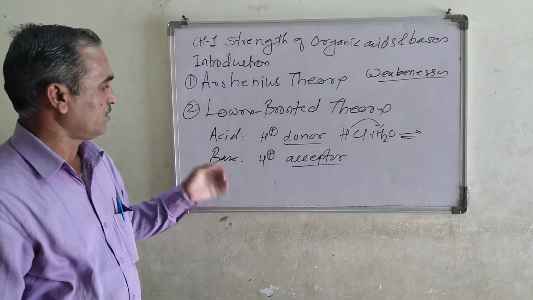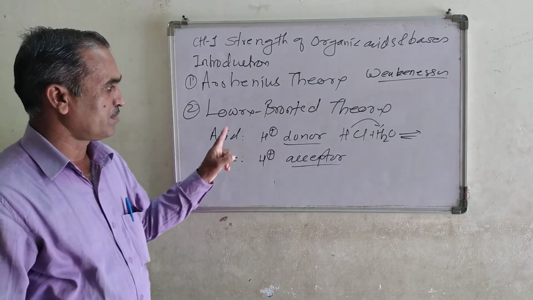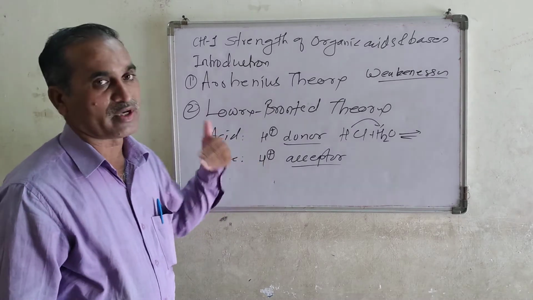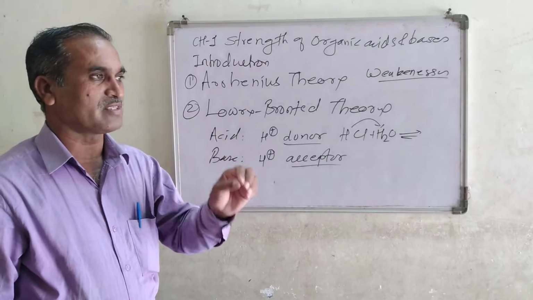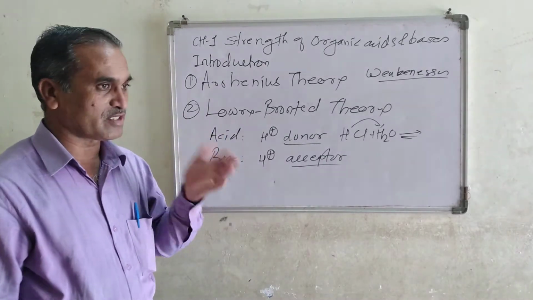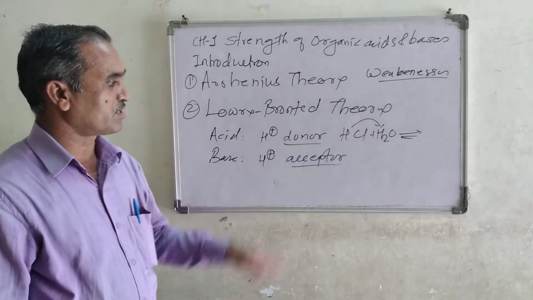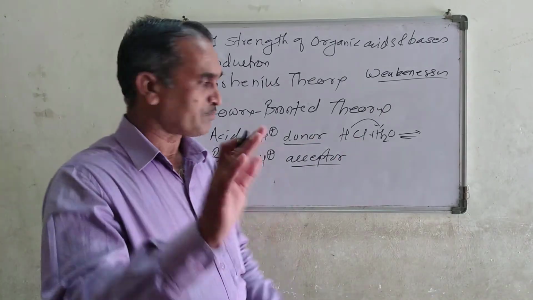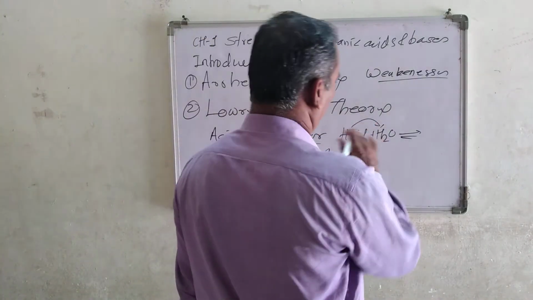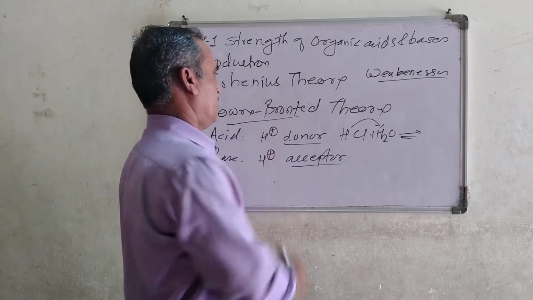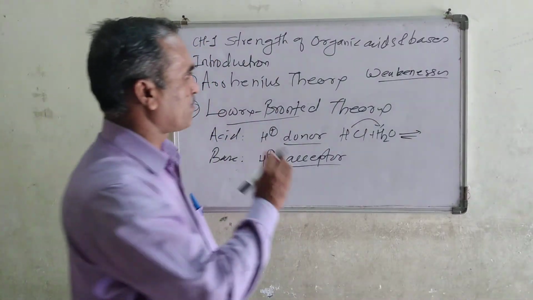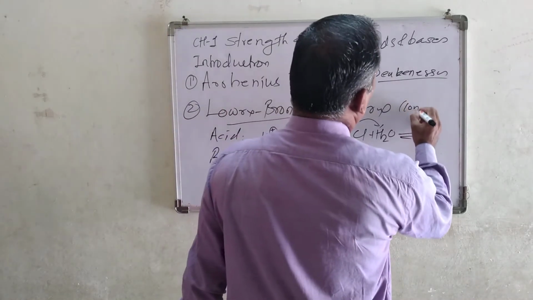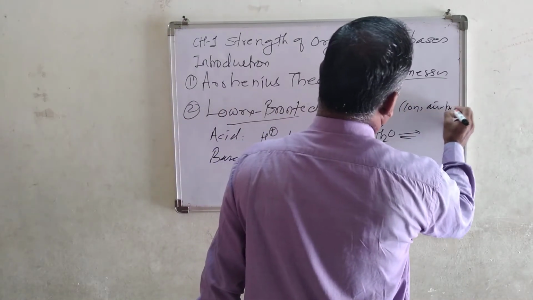Acid means any substance which can donate the H plus ion, and base means a substance which can accept the H plus ion. The second name of this theory is the conjugate acid base theory.